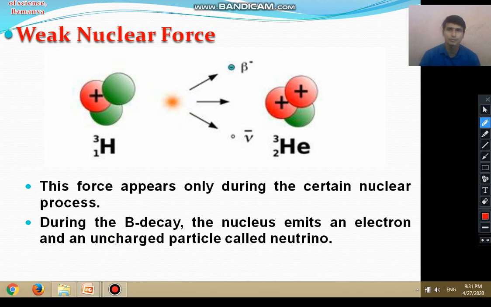So during this beta decay process, the nucleus emits an electron and a neutrino particle, right?